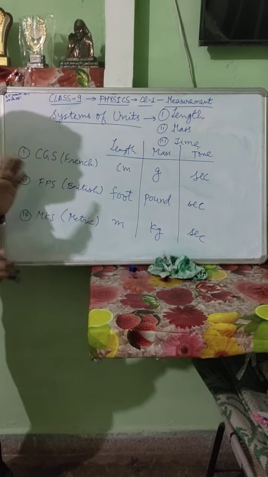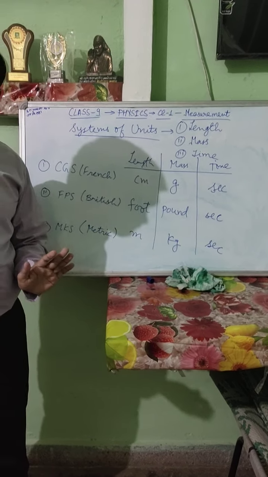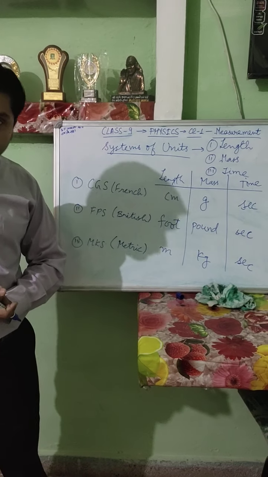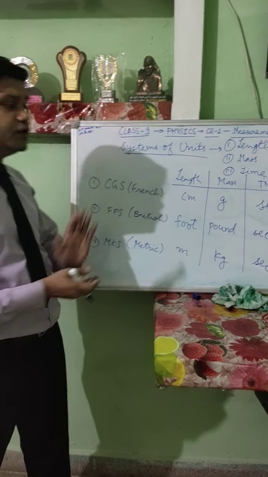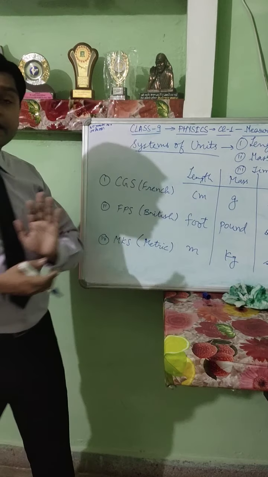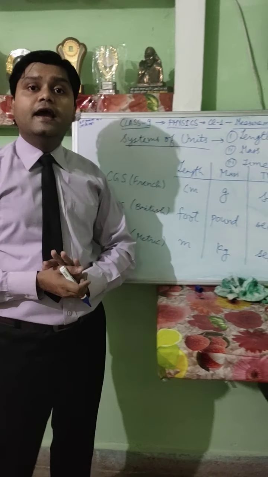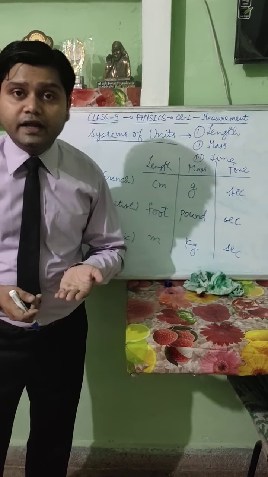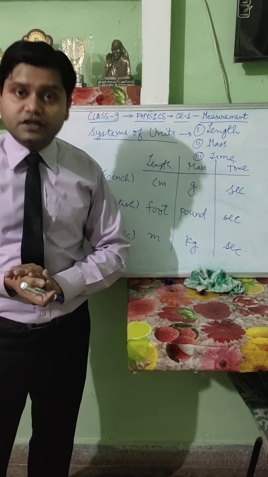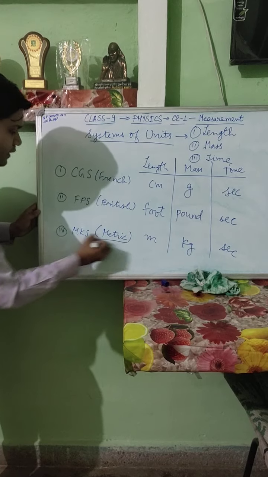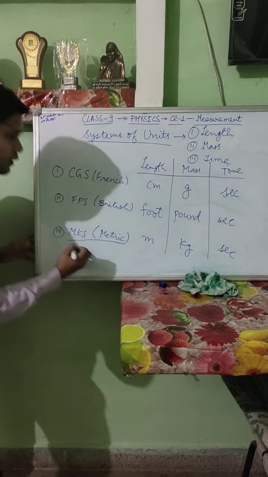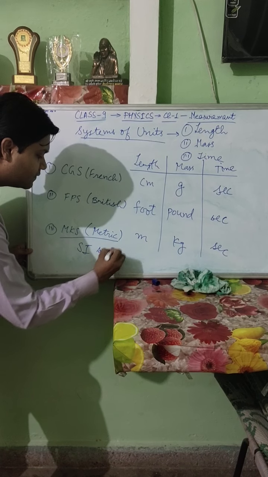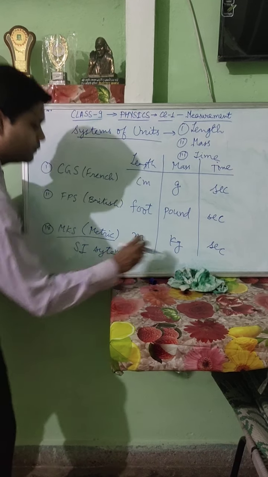These all 3 systems are now not in use. We are studying only these 3 systems for historical importance. These all systems were used in the previous time. Nowadays, we are using the SI system of units, which is the modified and enlarged version of the metric system. Which system are we using nowadays? We are using the SI system of units.